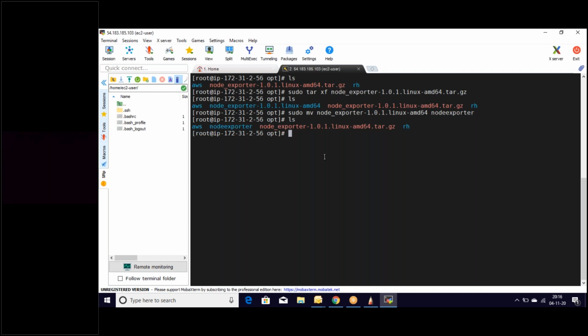We know why we are using a node exporter. That's how we need to configure the node exporter. So let's move to the node exporter.